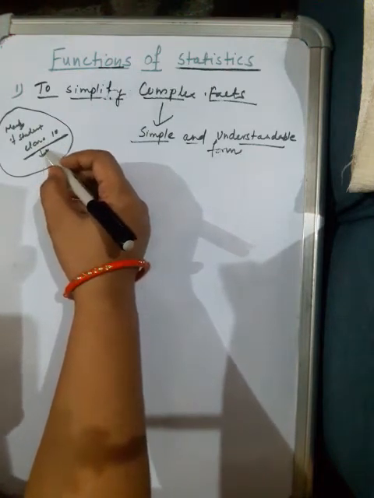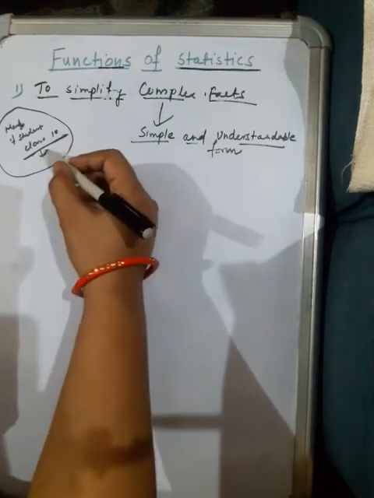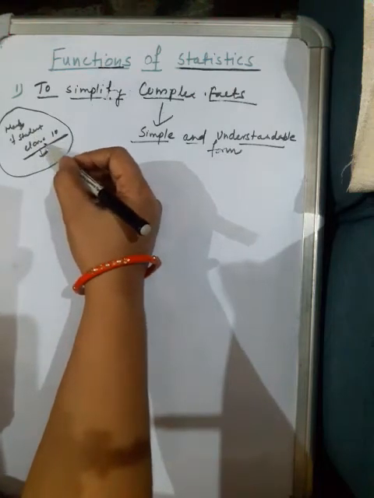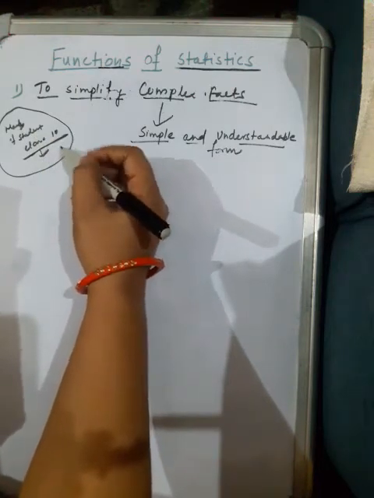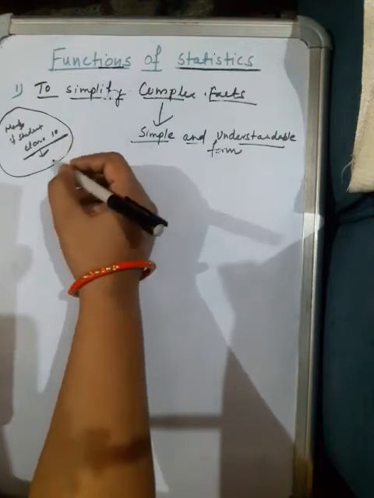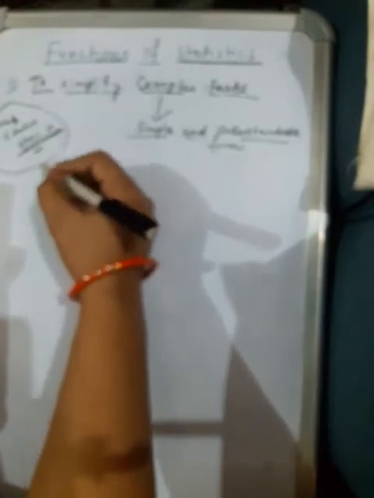It would be very difficult to show the result of every student. So I will first make an average of their results, and that can be shown in the advertisement. Suppose the average result of the class 10th students is 82%.